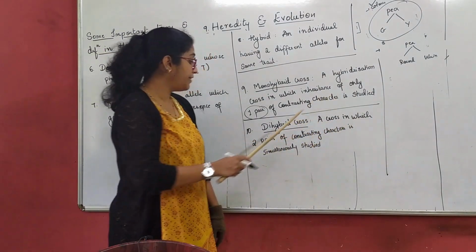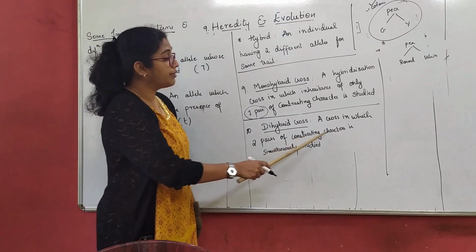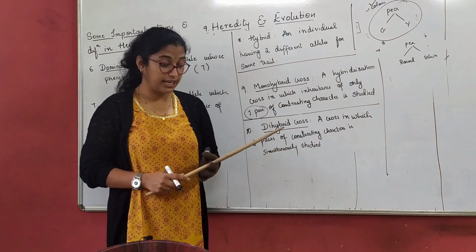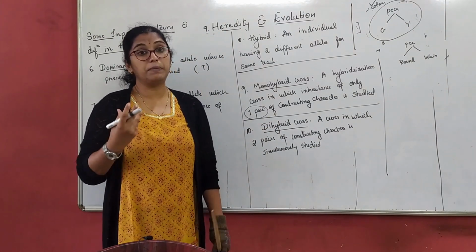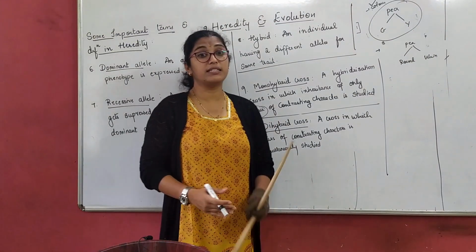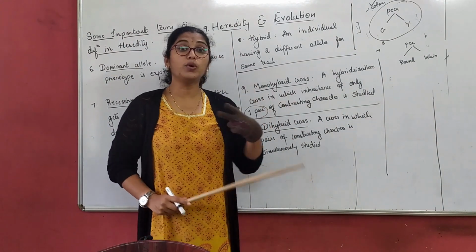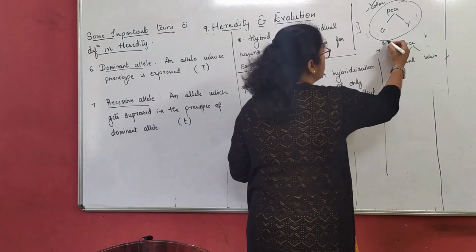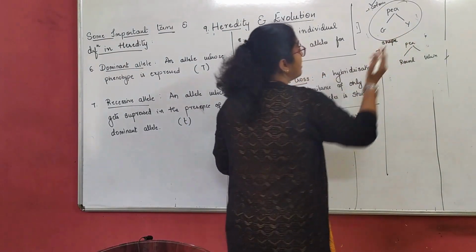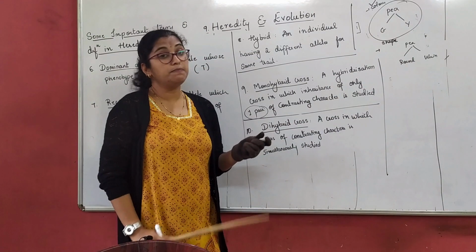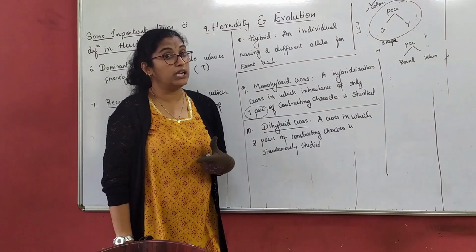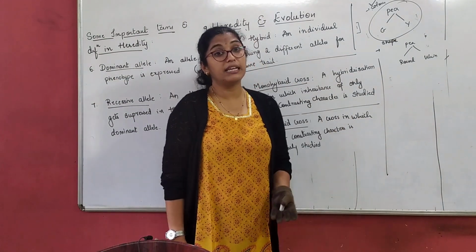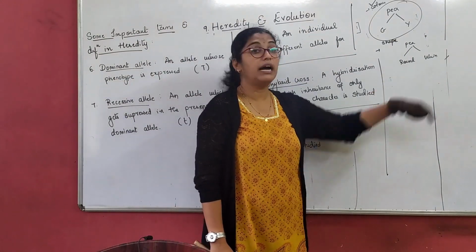Next, dihybrid cross. A cross in which two pairs of contrasting characters are simultaneously studied. That means I want to study a pea plant. Simultaneously, I want to study two characters. Now, what are those two characters? One is color and one is shape. That means I want to study the green pea. Now, the pea plant has two colors. One is green, one is yellow. Along with that, I also study its shape, round and wrinkled.